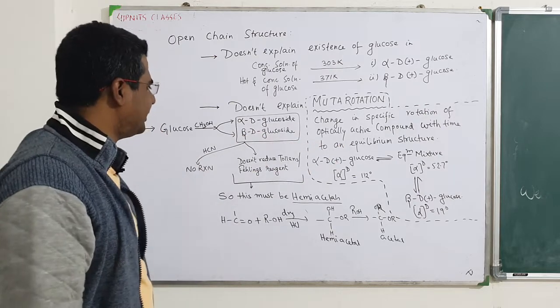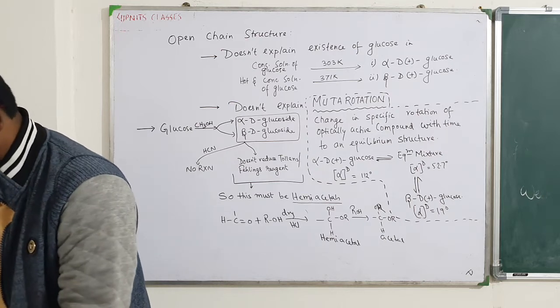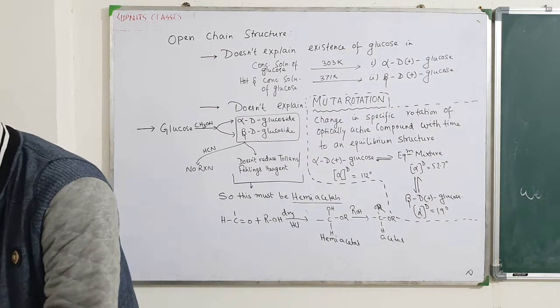Now these glucosides, if you want to know their structures, the structures of glucosides are also important over here. Just a second.